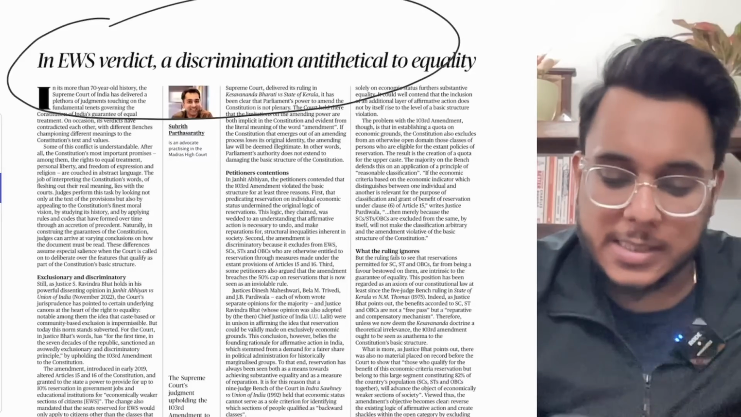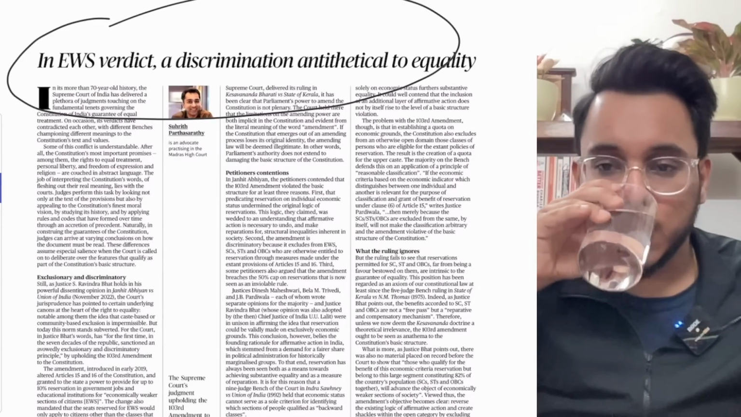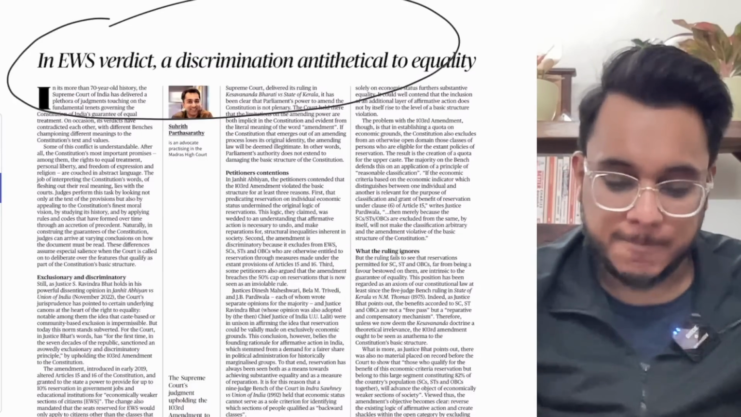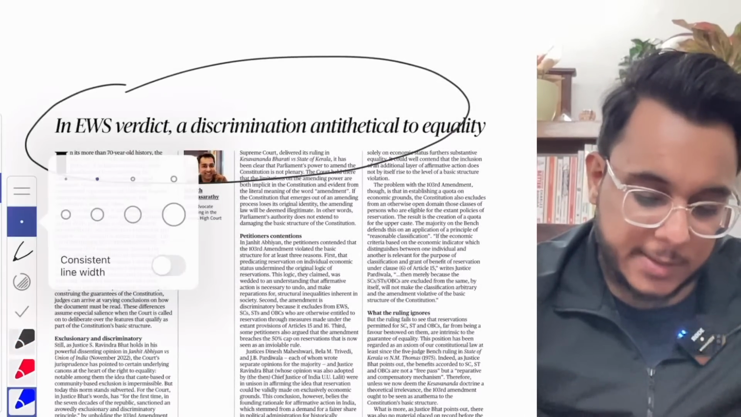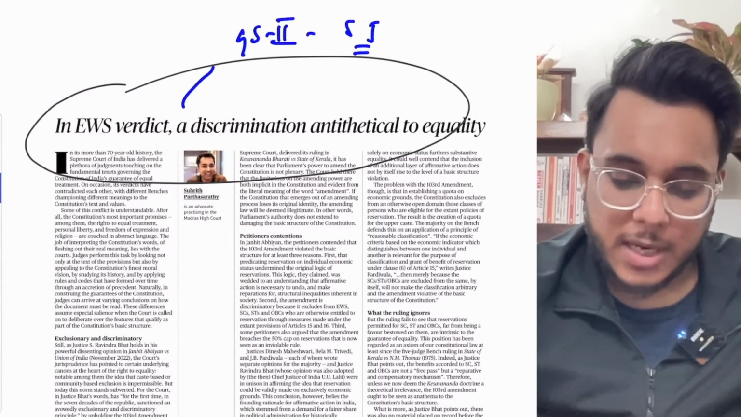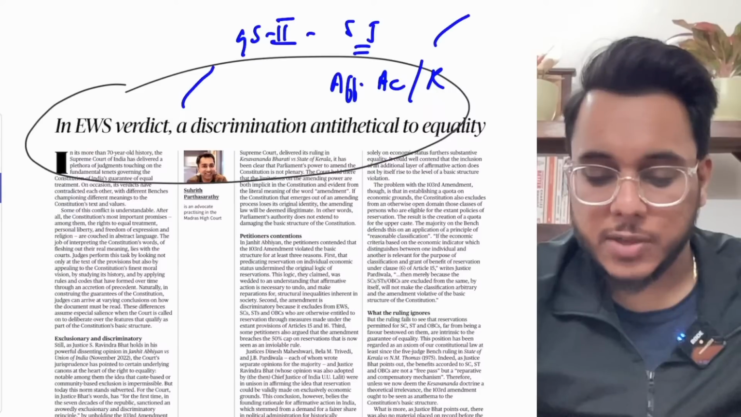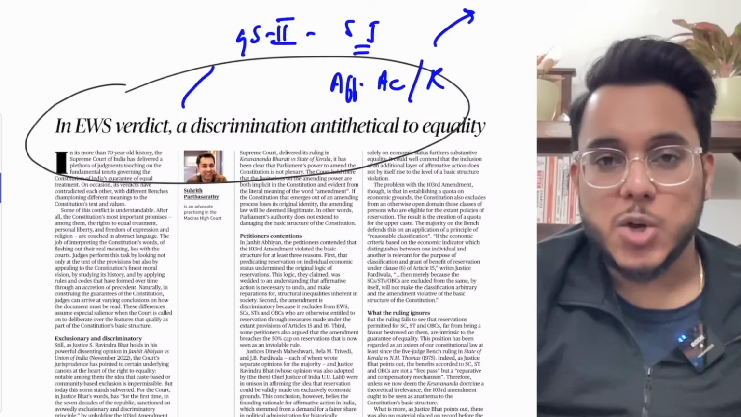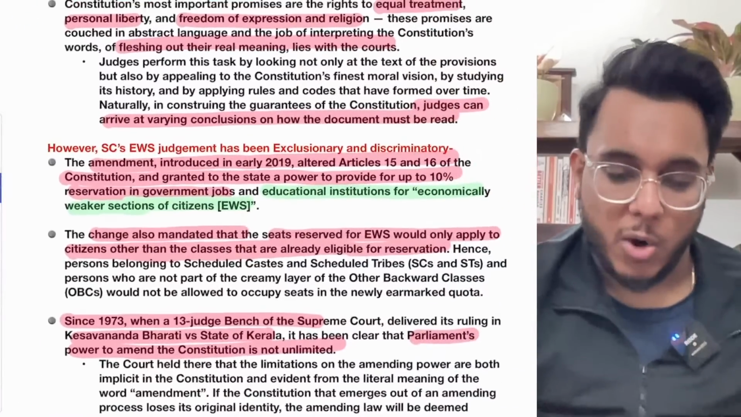In EWS verdict, a discrimination antithetical to equality. Now, this particular article we'll see with respect to GS paper number 2, social justice, issues of affirmative action, or the issues of reservation. So recently the Supreme Court's judgment has come on the constitutional validity of the 103rd Constitutional Amendment Act. So we'll see what all these issues are about.